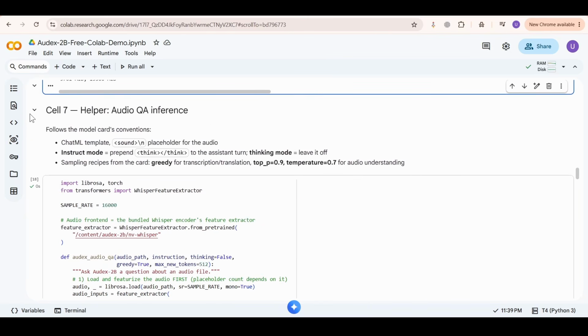Two things worth knowing here. The audio goes through the Whisper feature extractor first, and the prompt needs special placeholder tokens, one for every chunk of audio, so the model knows exactly where to listen inside the text.